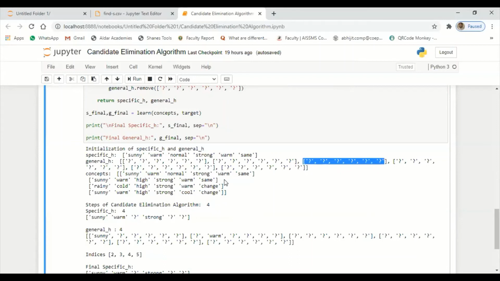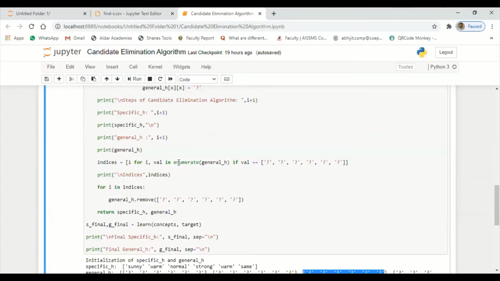Now the actual tracing takes place. Now let's go to the concept, and we need to perform the same thing that we performed for our Find-S algorithm. Now let's go to the program.